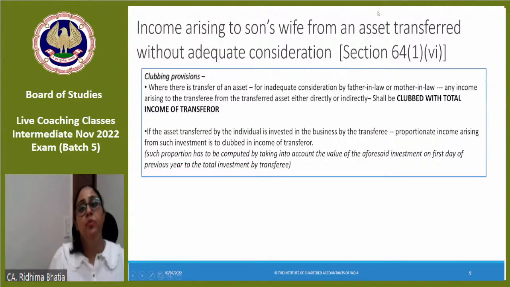उसके अलावा clubbing provisions also apply when you transfer any asset to son's wife. Spouse wala is very important, it has come in questions, understood? Son's wife is just a minute task.